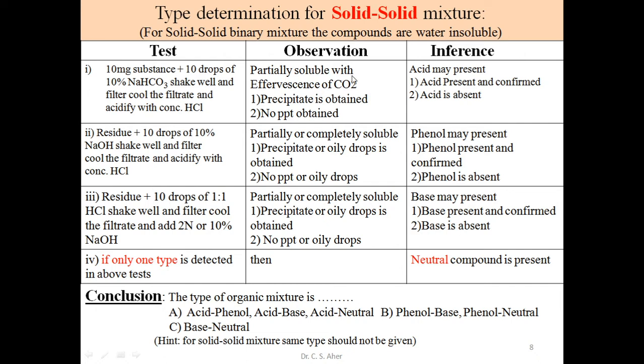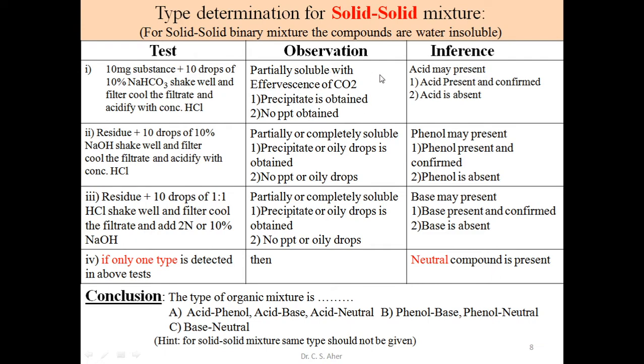From these three types, acid, phenol, base, one of the solids is any one type. Suppose acid is present, phenol absent, base absent. So what is the second type of solid? The second type of solid is neutral. What is the fourth test? If only one type is detected in the above three tests, then the second solid is a neutral compound.